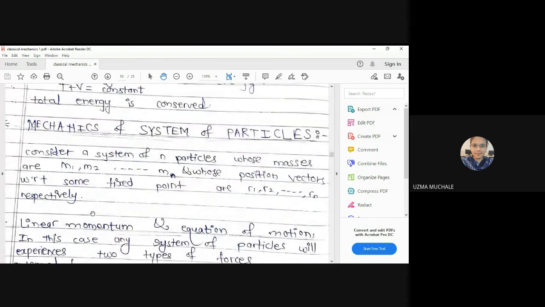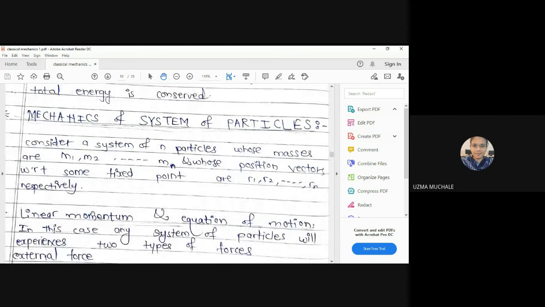Okay. The next thing we are going to see is the mechanics of a system of particles. Right. Is there any doubt for the last theorem? We have proved the total energy of the particle at any position is constant. Okay, if you do not have a doubt, let me go.